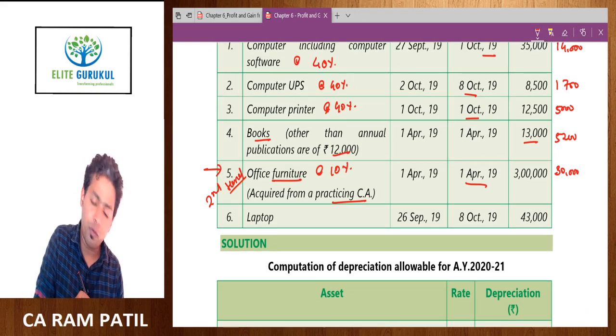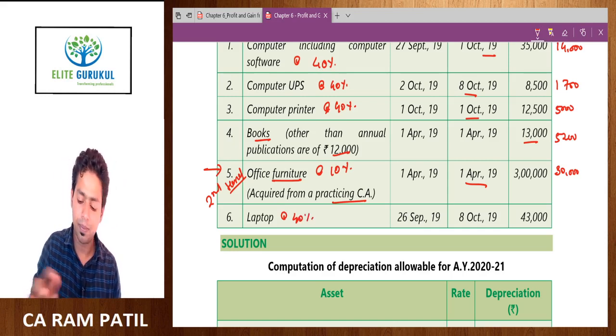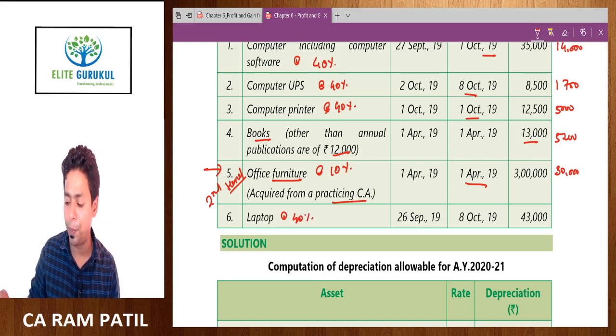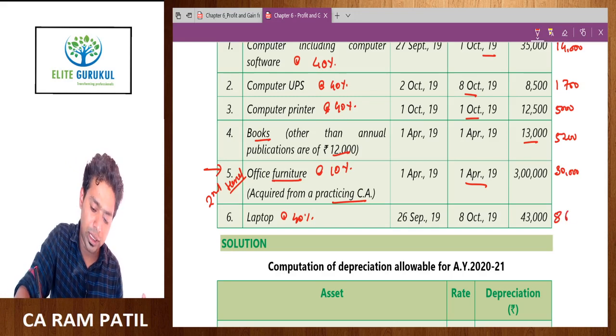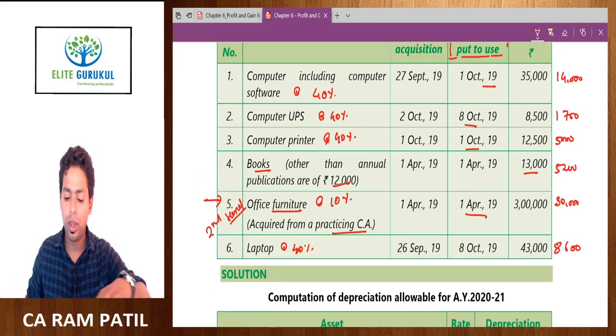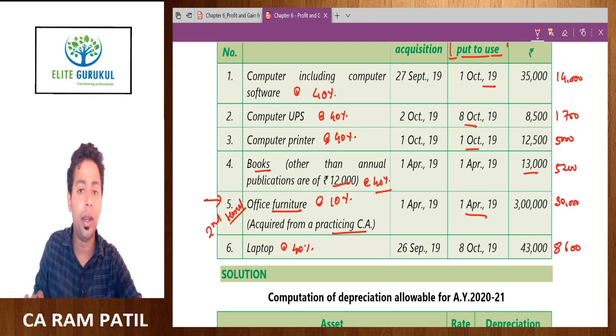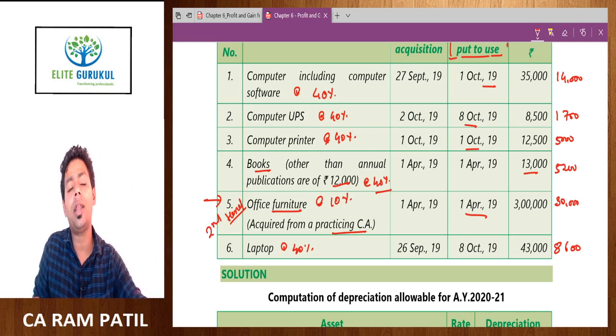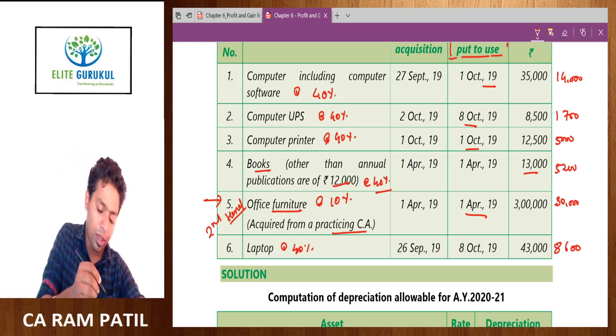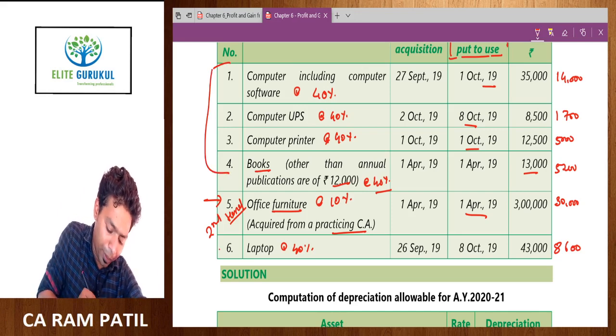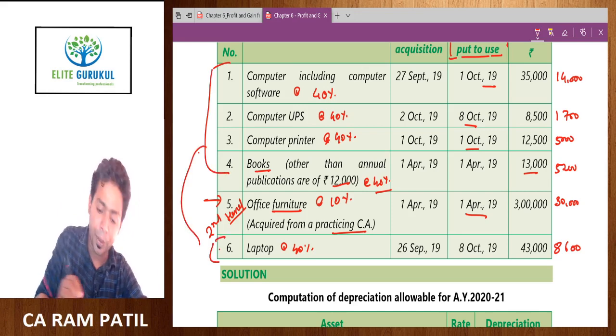And laptop falls again in the category of computers. So 43,000 rupees, 8th October, that means half depreciation. 43,000 into 40% divided by 2 is 8,600. Now look at this, 40%, 40%, 40% and 40%. These are the same category of asset, with the same rate of depreciation, therefore they form one particular block.